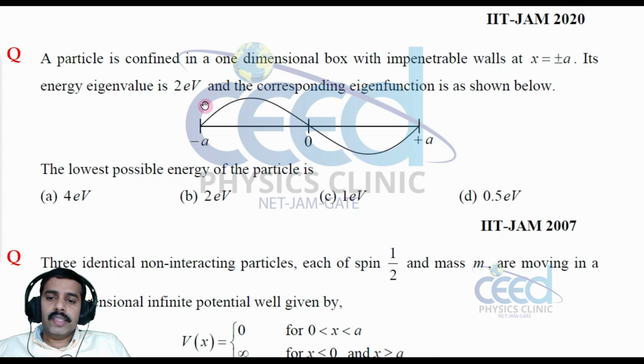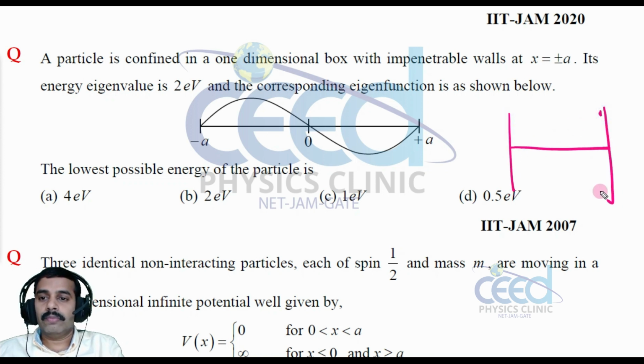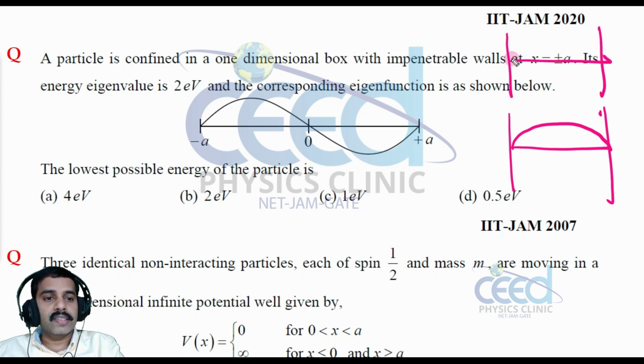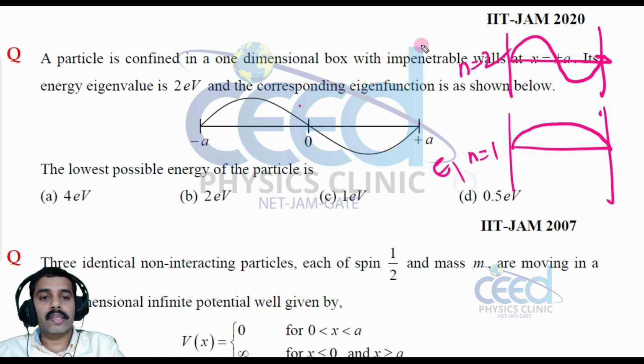As per the question, in this particular state, the energy is 2 electron volt. Now, what is this particular state? Is it the first state, second state? It is the second state, right? Look into this diagram. If I consider a one-dimensional box, this is the first state, right? And this is the second state. This is the n is equal to 1 condition, and this is the n is equal to 2 condition. We have already the relation. This is E1 and here the energy E2.